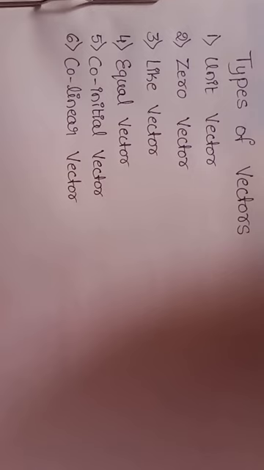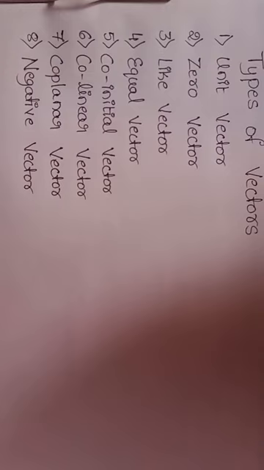Today I am discussing types of vectors. First one, unit vector. Second one, zero vector. Third one, like vector. Fourth one, equal vector. Fifth one, co-initial vector. Sixth one, collinear vector. Seventh one, coplanar vector. Eighth one, negative vector. These all are types of vectors. Let us discuss one by one.